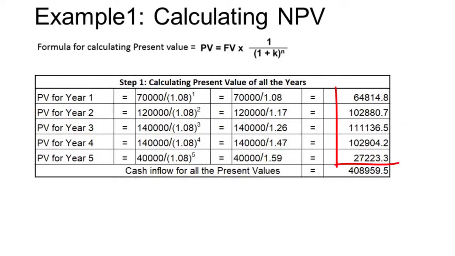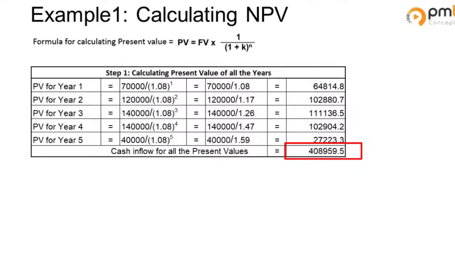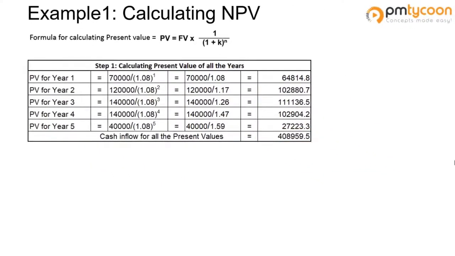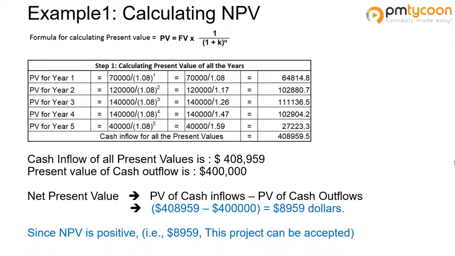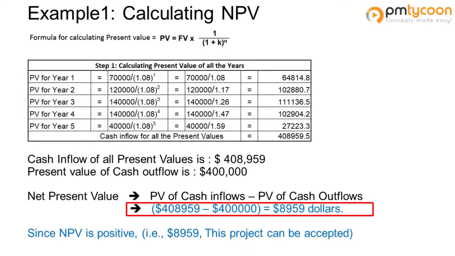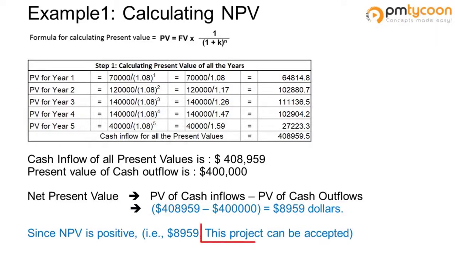And as part of the rule, we need to sum up all the present values, and if we do that, we get the value as 408,959.5. And for the net present value, as I said before, we need to remove the cash outflows. So if you remove $400,000 from 408,959.5, it leaves us with $8,959. This is a positive number. This is a positive net present value, which means we can accept the project.